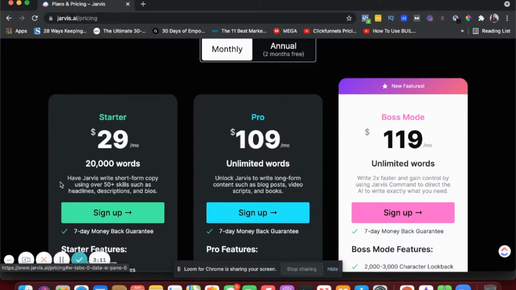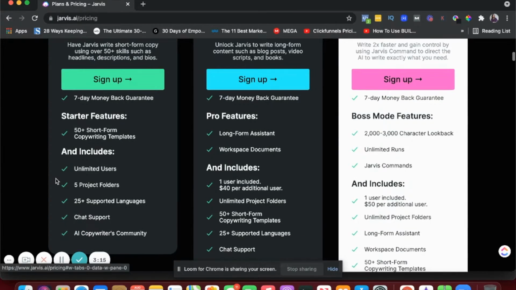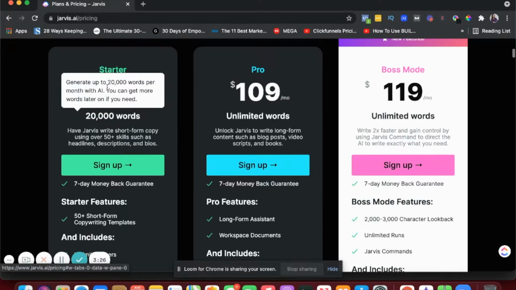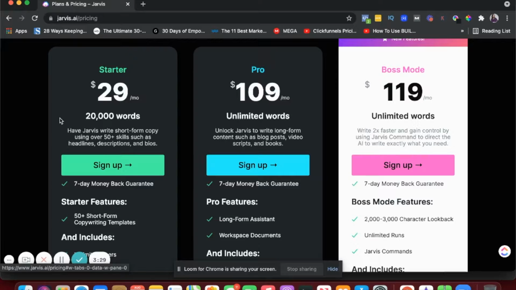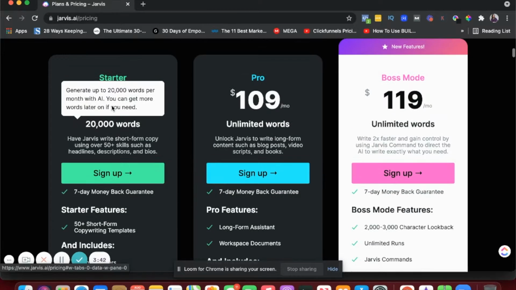But with the starter plan, you'll only get 20,000 words, and you cannot use the long form assistant, which basically helps you write longer form blog posts. And I'll show you what the long form assistant is when we go through the tutorial. But the starter plan is great if you want to use this platform to write, like it says, copywriting. You want to write emails, YouTube descriptions, Pinterest, maybe Instagram captions, whatever it is, right? So this is great for that.